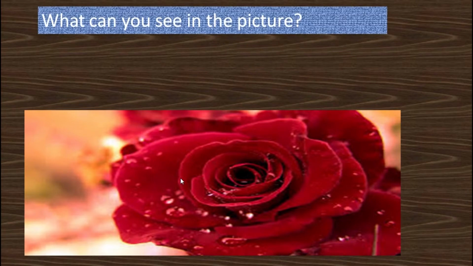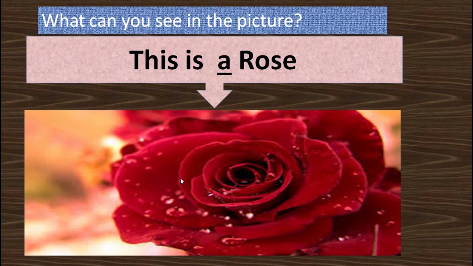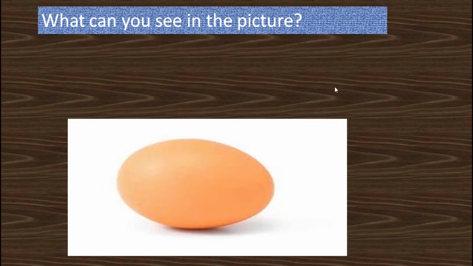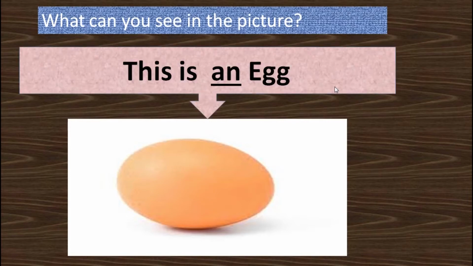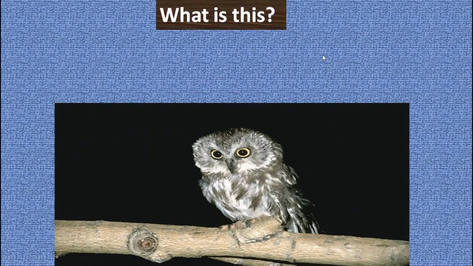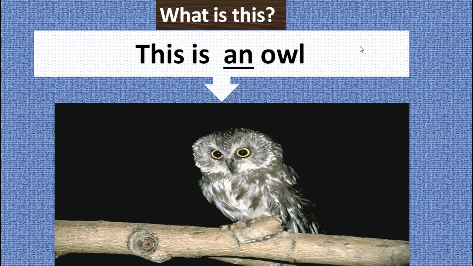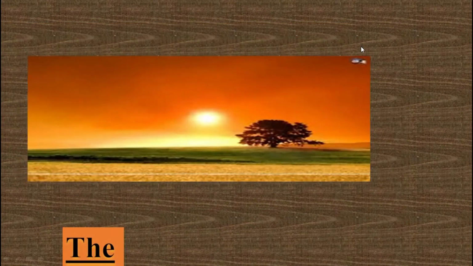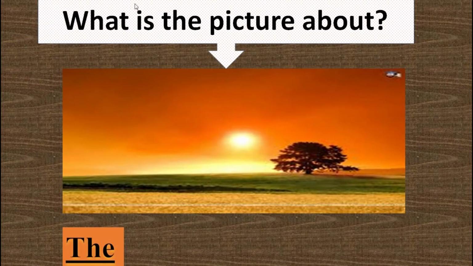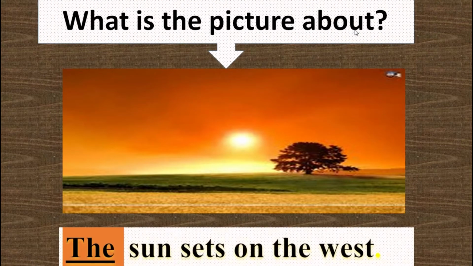What can you see in the picture? This is a rose. What can you see in the picture? This is an egg. And what is this? This is an owl. What is the picture about? The sun sets in the west.